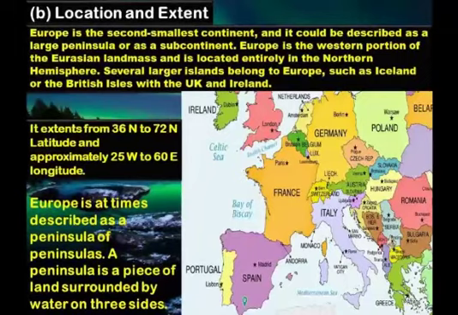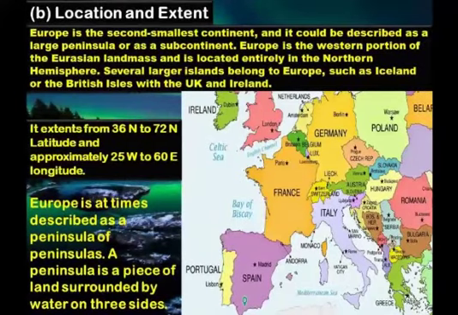It extends from 36 degrees north to 72 degrees north latitude and approximately 25 degrees west to 60 degrees east longitude. The prime meridian, that is 0 degree longitude, passes through Greenwich near London, from where the GMT is taken for the international time.